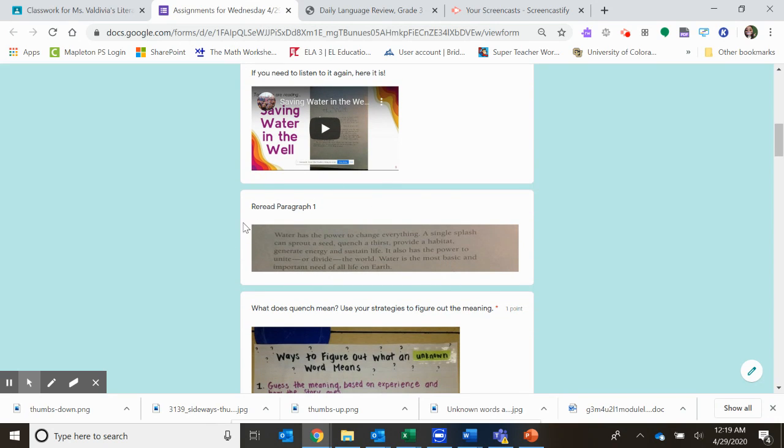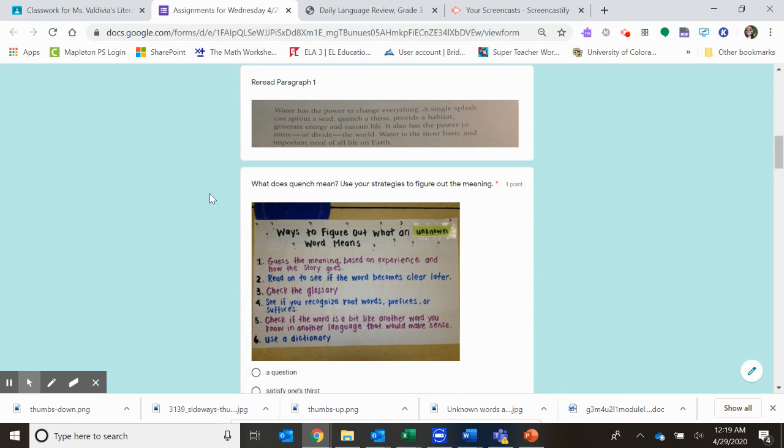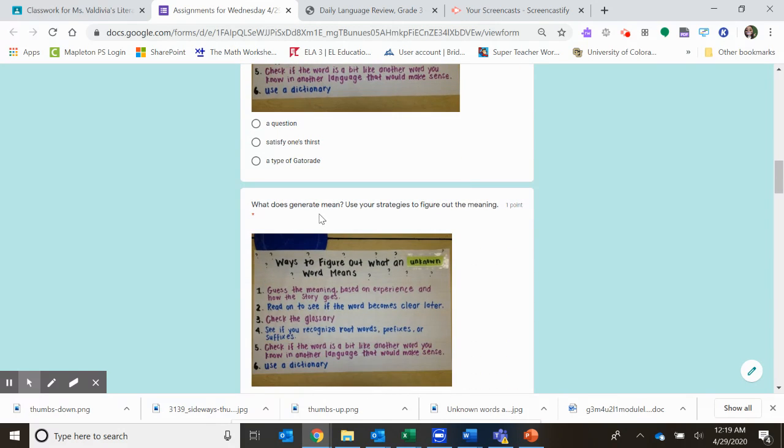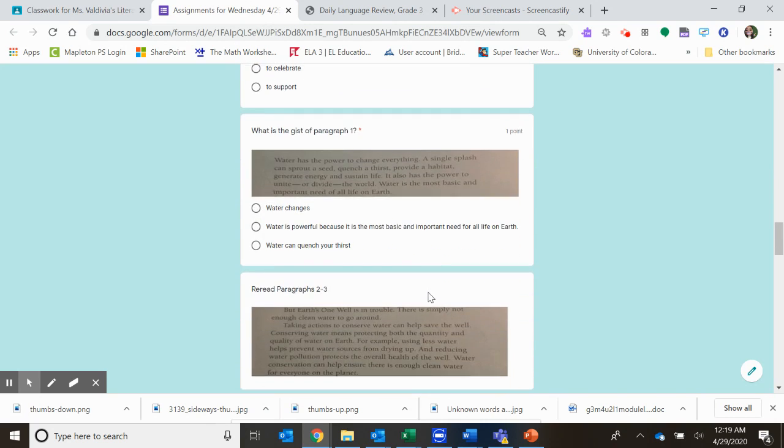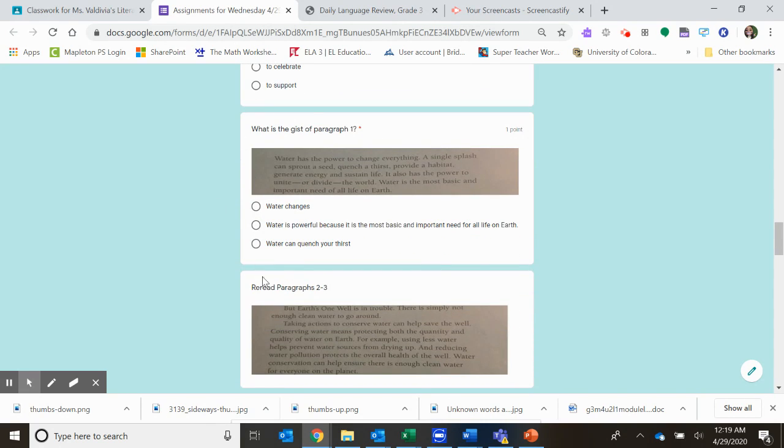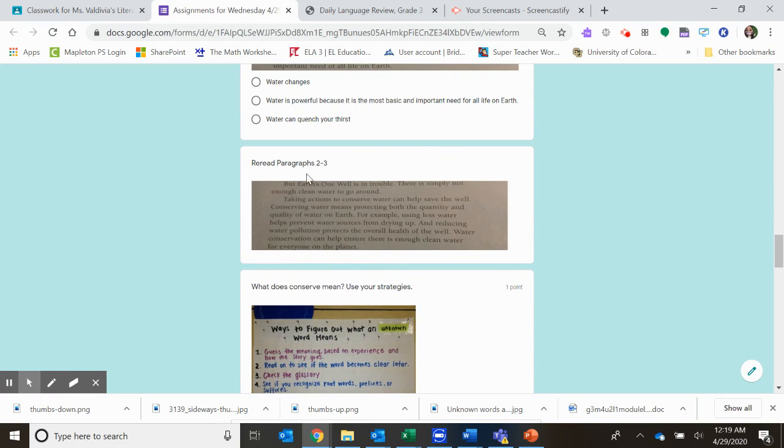And then I have each paragraph chunked out. Reread the paragraph. I'm asking you what some words mean using those strategies. And then I'm asking you for the gist of the paragraph. We already went through this, so you have an answer. Then the same process for the other paragraphs.